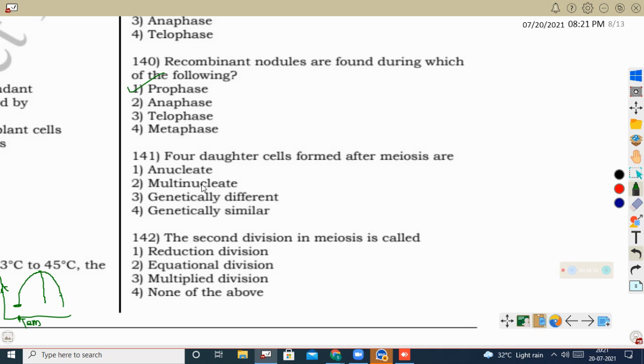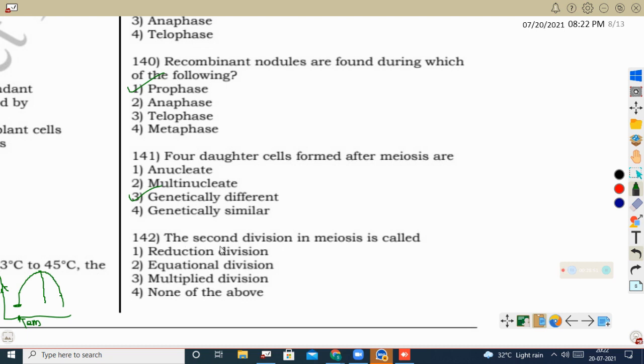Next question, the 4 daughter cells formed after meiosis are haploid, and they will be genetically different due to the recombination which occurs during the meiotic division. So here the correct option is genetically different.